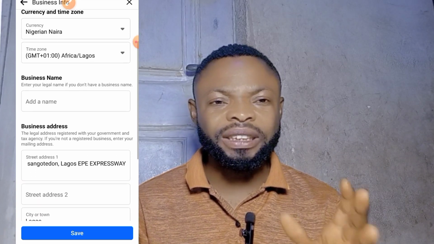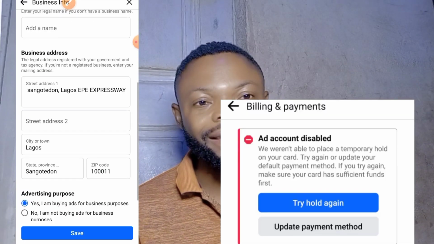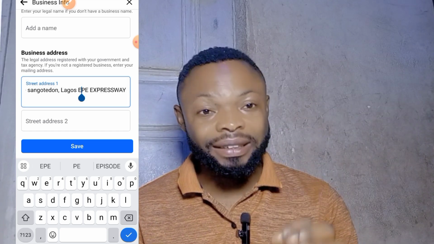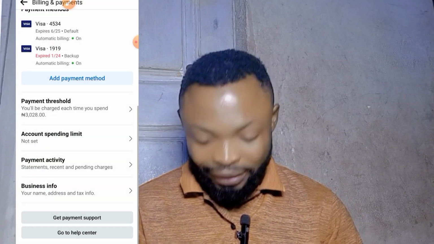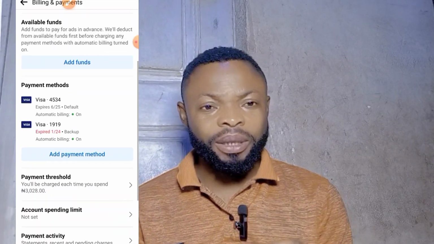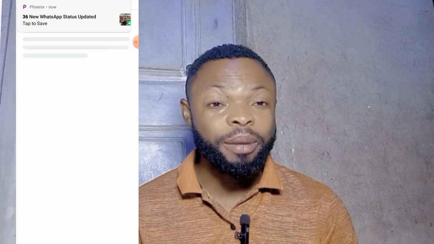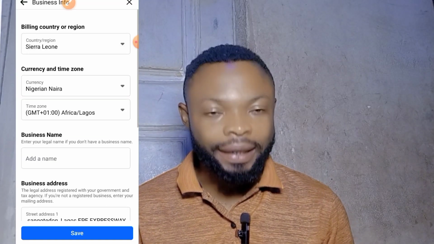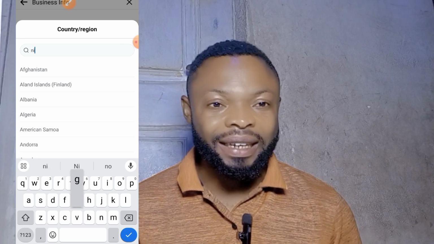But if you are having this issue that your ad account is disabled, then apply this step on your ad account. It is going to fix this issue. First of all, sometimes it may be an issue of payment. You understand? If your payment did not go through, then Facebook will definitely disable your ad account.